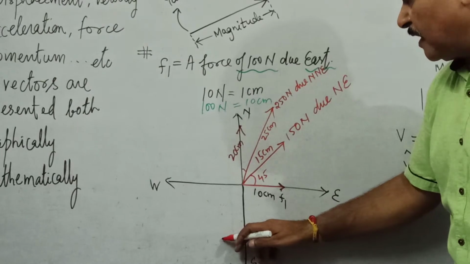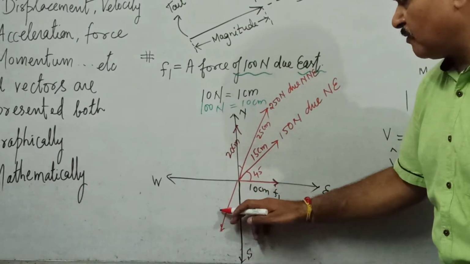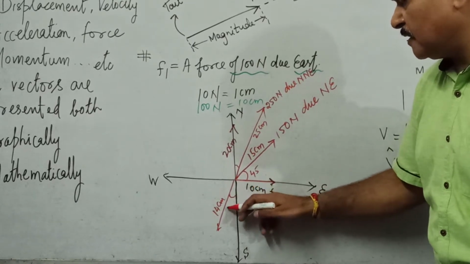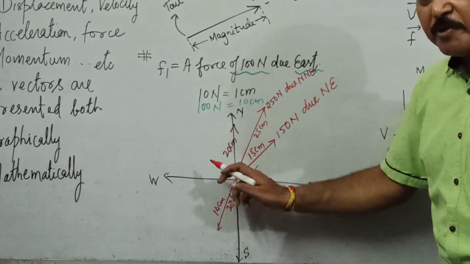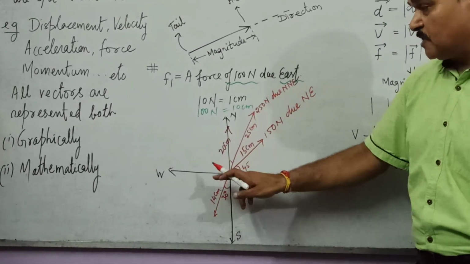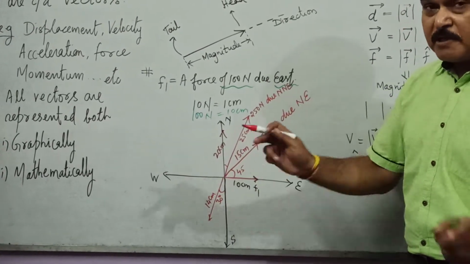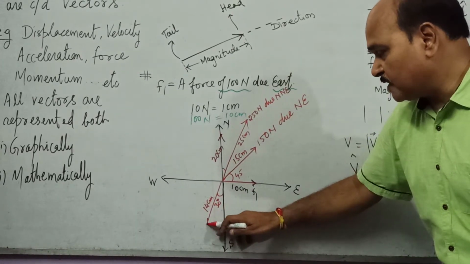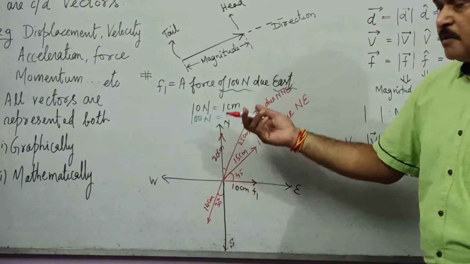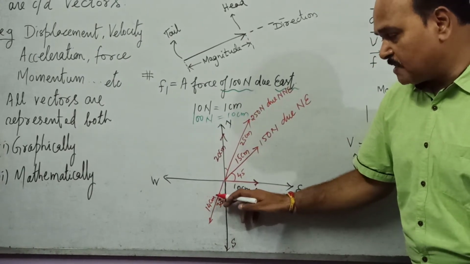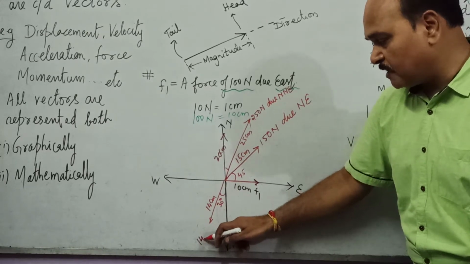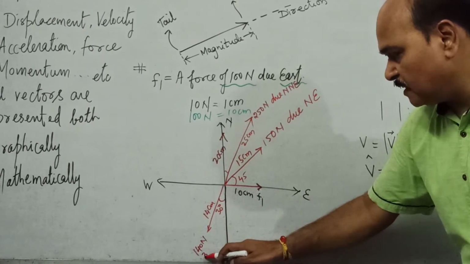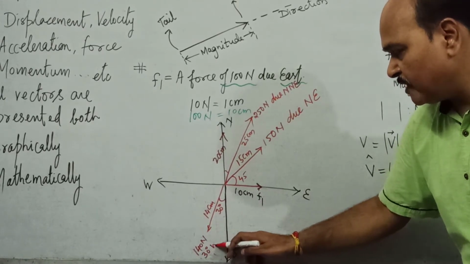Well, if we make an arrow like this, say this arrow is of length 14 centimeter, and this angle is 30 degree. Remember, this direction is not midway. Of course it is in between west and south, but it is not exactly midway. So what is this vector? This vector is going to represent a force vector, and the value of force is going to be what? 14 centimeter length is 140 Newton force. And what is direction? Direction is 30 degree west of south.